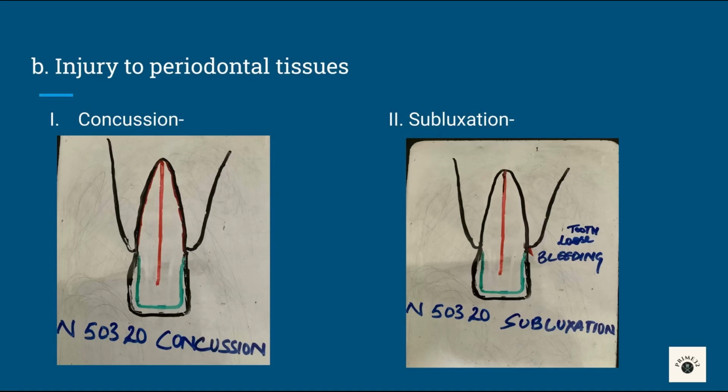Subluxation, injury to supporting tooth structure, tooth becomes loose but no displacement. There is tender to percussion and bleeding in gingival crevice. Treatment is to adjust the opposite tooth occlusion and splint it for 2 weeks and soft diet recommended.